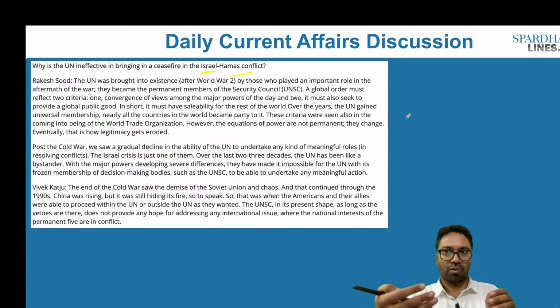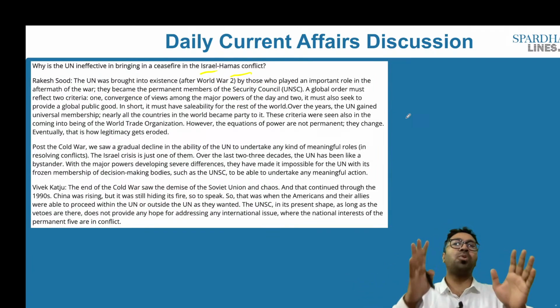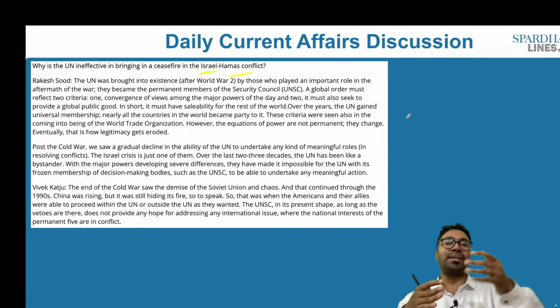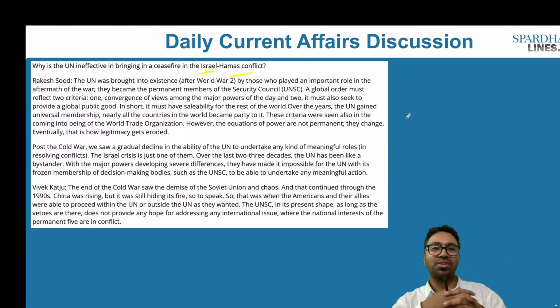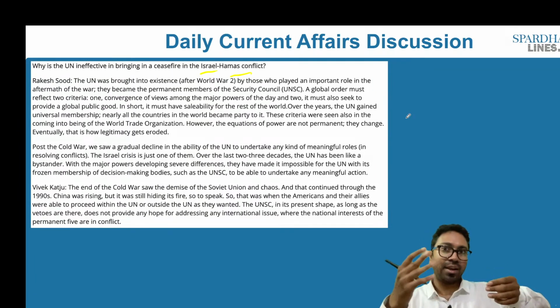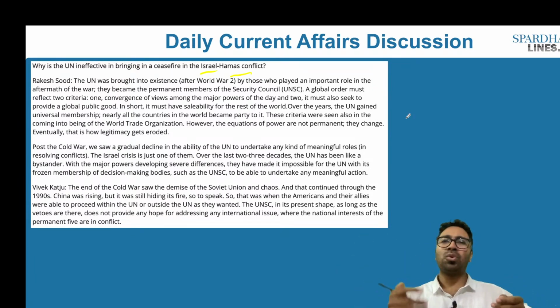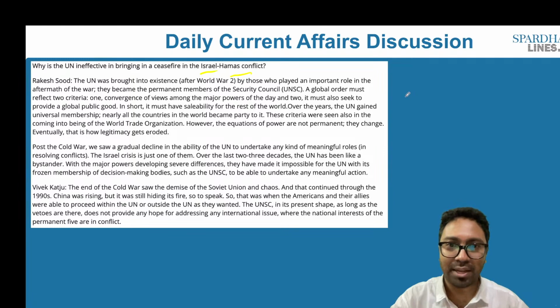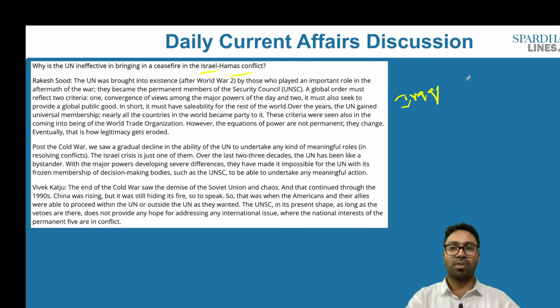But after the balkanization of the Soviet Union, what we had was a unipolar world in the form of the United States of America. So with its unipolar world, the United Nations is not able to control the United States of America. In case they want to create a war, go to war, they are going to war. For example, when it comes to Iraq, they said that there are weapons of mass destruction, so they have to control it or it will be a problem to the entire world. So they went and launched a war in Iraq.